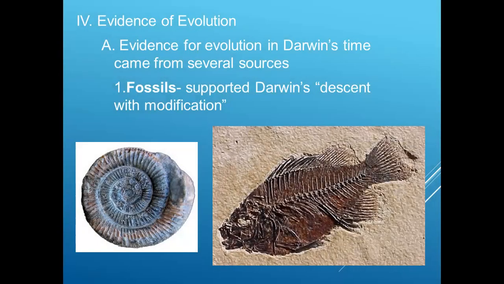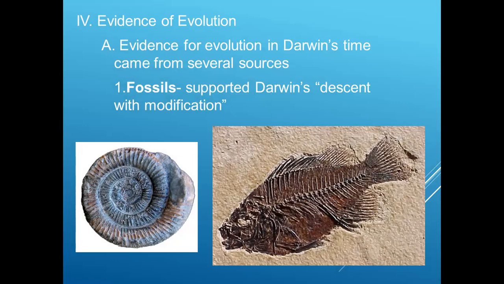So there are several kinds of evidence which Darwin could gather. There are different kinds of sources available. He managed to travel around the world and he collected several samples. Some of the samples which he collected were from fossils. The fossils say that there was a descent with modification.